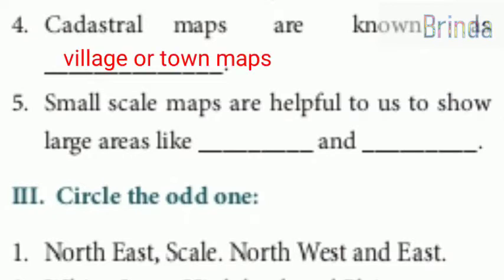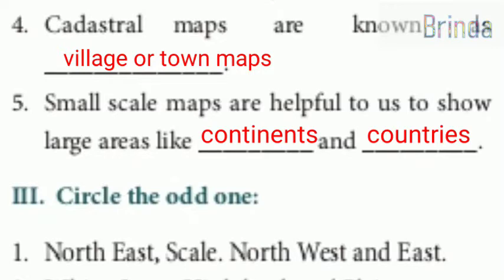Fourth one, cadastral maps are known as dash. It means village or town maps. Fifth one, small scale maps are helpful to us to show large areas like dash and dash. So small scale maps are helpful to us to show large areas like continents and countries.